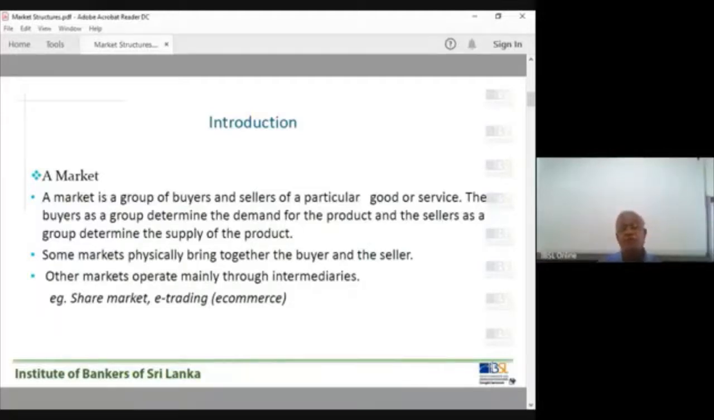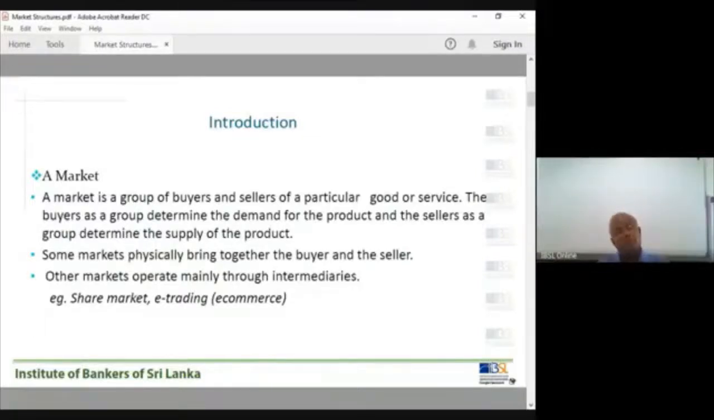Other markets operate mainly through intermediaries: share market, e-commerce. In the share market, of course, the share brokers. So a broker is there, buyer and the seller. Physically they are not present. The broker does the intermediary job. The buyer informs his requirement to the stockbroker. The stockbroker searches for sellers on that particular day from the particular market, then the firm, then they arrange that transaction.